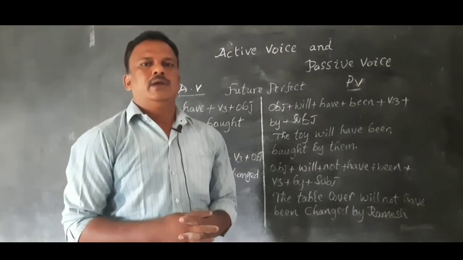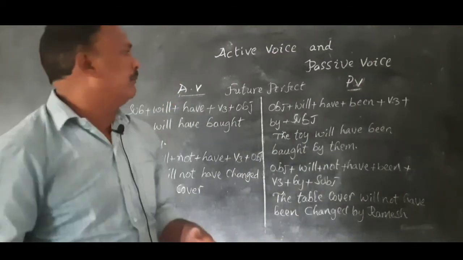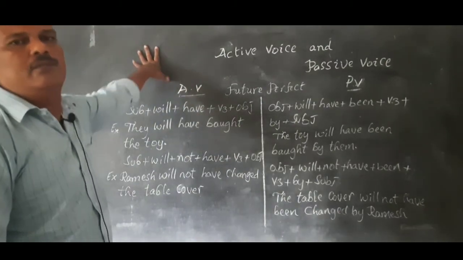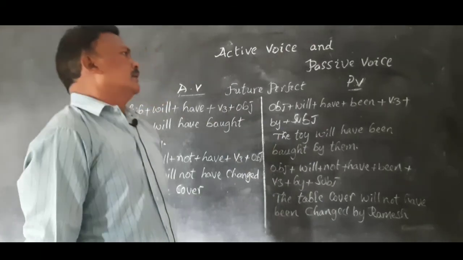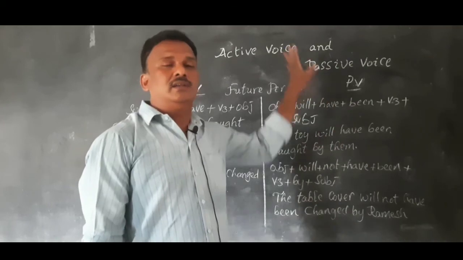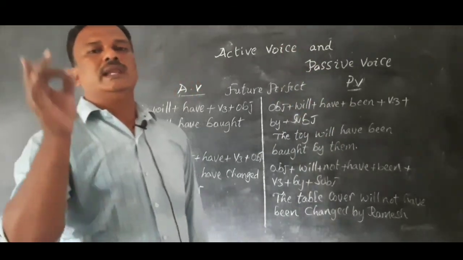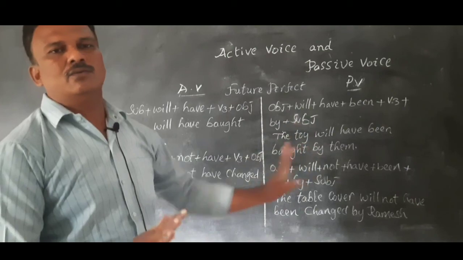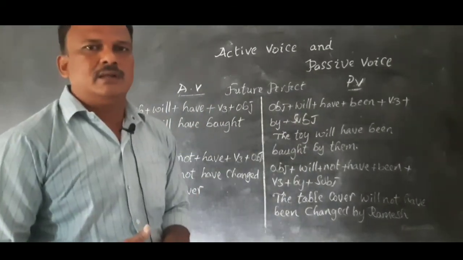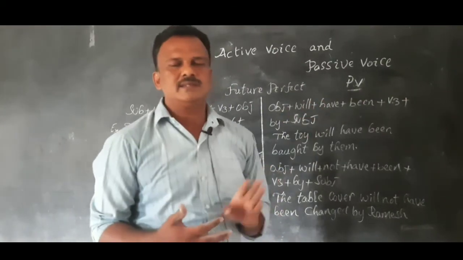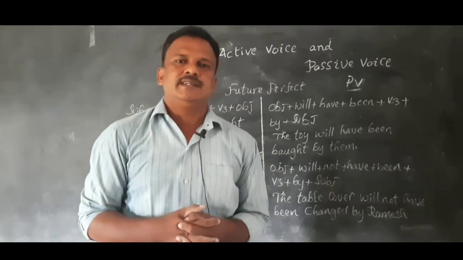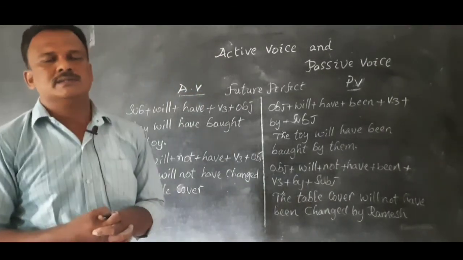And I hope you understand. One thing we have to remember: in active voice, we use verb forms V1, V2, V3. But in passive voice, in all the tenses, we use only the V3 form of the verb. I hope you understand very well about active voice and passive voice.